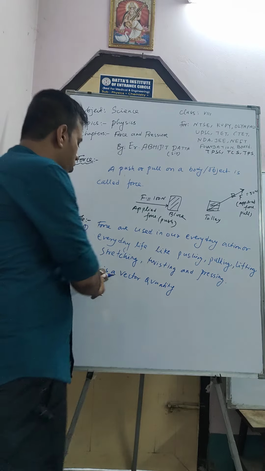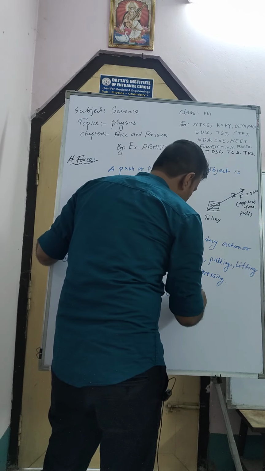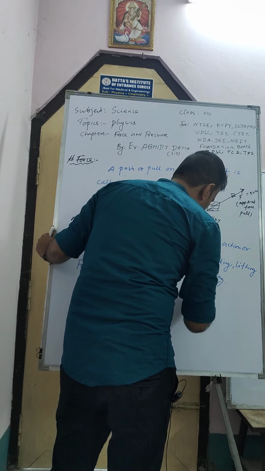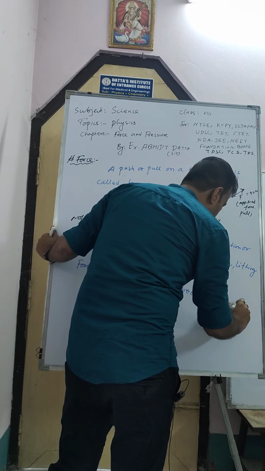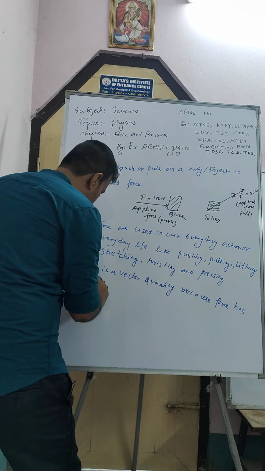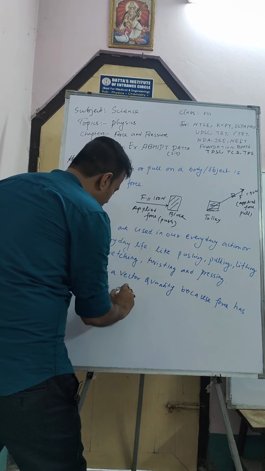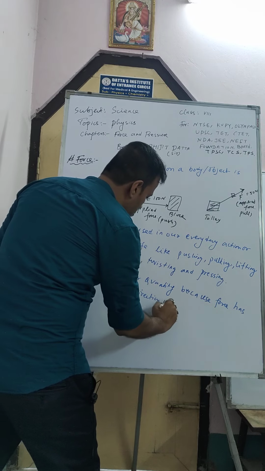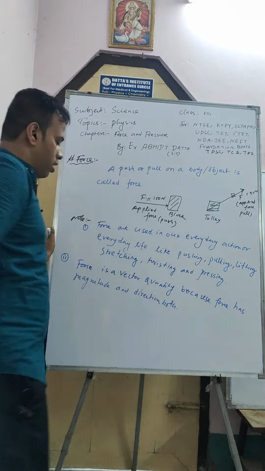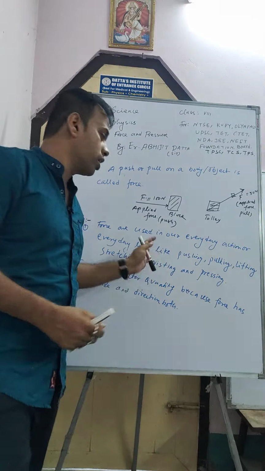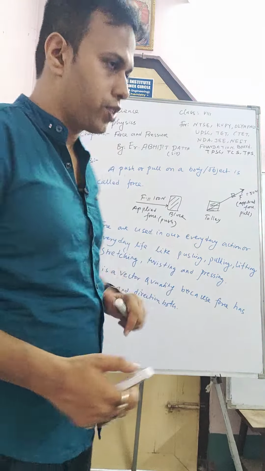So force is a vector quantity because force has magnitude and direction both. Why is it a vector quantity? Because it has both magnitude and direction.